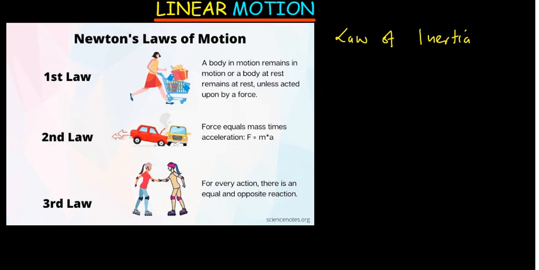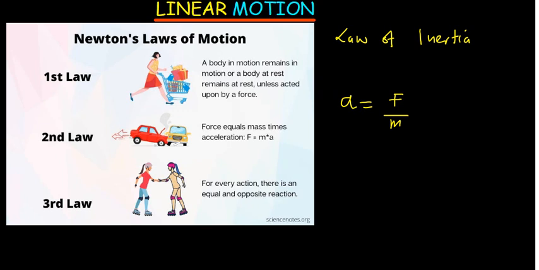All right. Now, second law of motion. The second law of motion tells us force equals mass times acceleration. This is just a very simple form. So it tells us that the acceleration of an object is directly proportional to the force applied and inversely proportional to its mass.